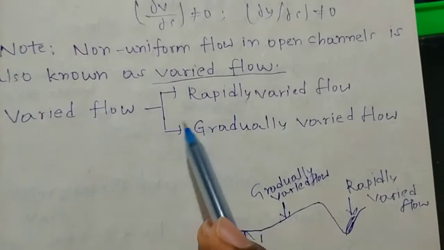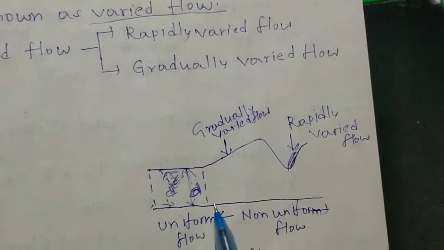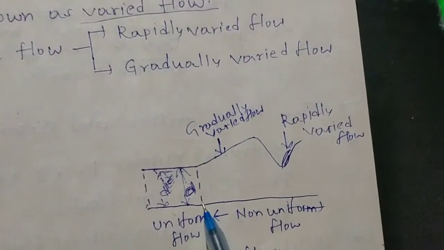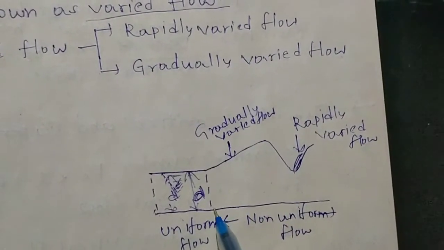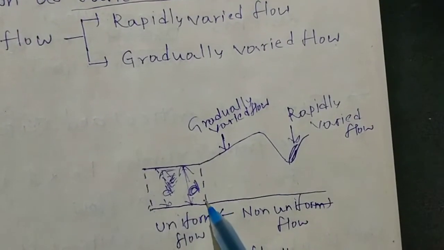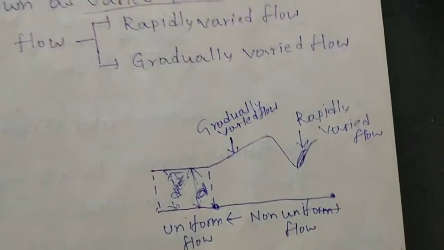So let's discuss what is rapidly varied flow. Suppose I consider the length of the channel from here to here.